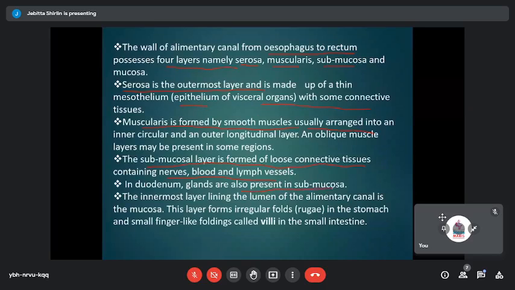And when you look at the innermost region, it seems to be the lumen of the alimentary canal, and it is the mucosal layer. So here you see this layer is not a uniform layer, whereas it is irregular, because it has a large number of folds in the stomach and small finger-like projections called the villi in the small intestine. I'll come back to this picture. So this is the representation of the gut region.